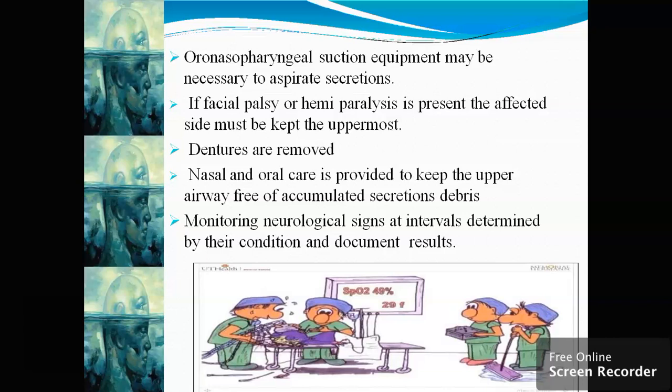If facial palsy or hemiparalysis is present, the affected side must be kept uppermost. Dentures have to be removed. Nasal and oral care is provided to keep the upper airway free of accumulated secretions and debris. Monitoring neurological signs at intervals determined by the patient's condition and documenting results.